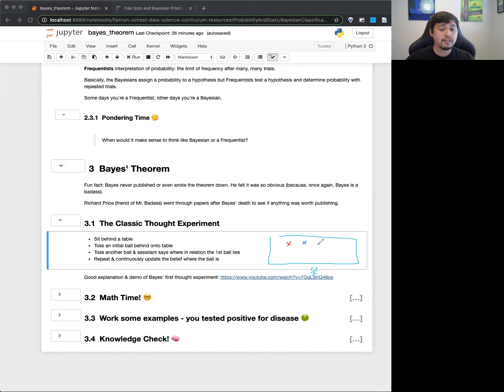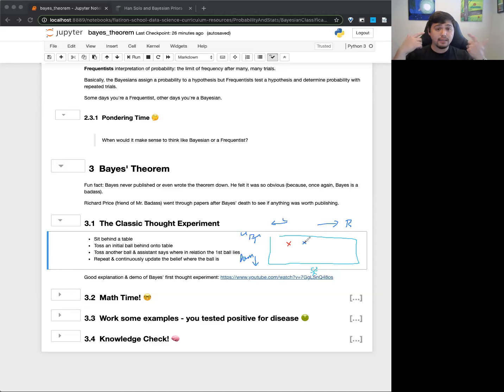And the assistant says, oh, let's say this is right, this is left, just to make it really clear. And this is up, and this is down. So I throw the second ball in blue here, and the assistant says, oh, you were to the right, and basically not up or down, just off to the right.